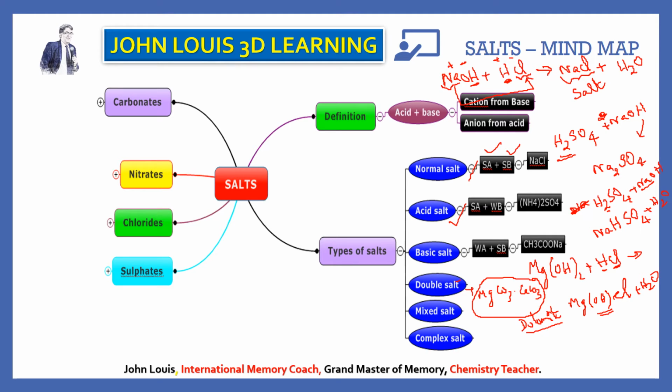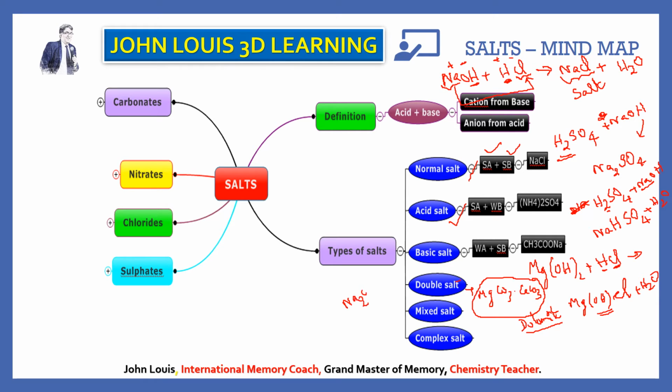So the mixed salt is the one, how can we define a mixed salt? Mixed salts are those salts that contain more than one basic or acid radical. This is the correct technical term we have to use. It contains more than one basic radical or more than one acid radical. Example we can give is sodium potassium carbonate.